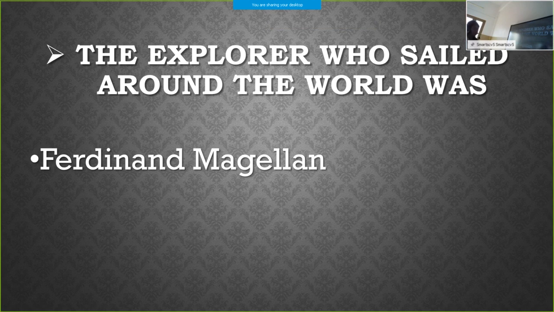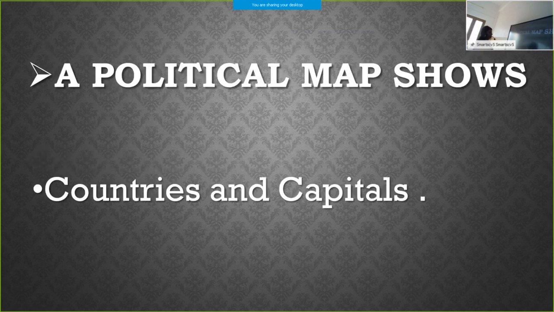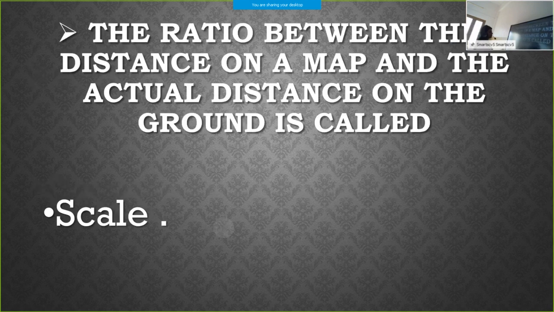Next one: a political map shows countries and capitals. This is the answer I am giving. Next one.